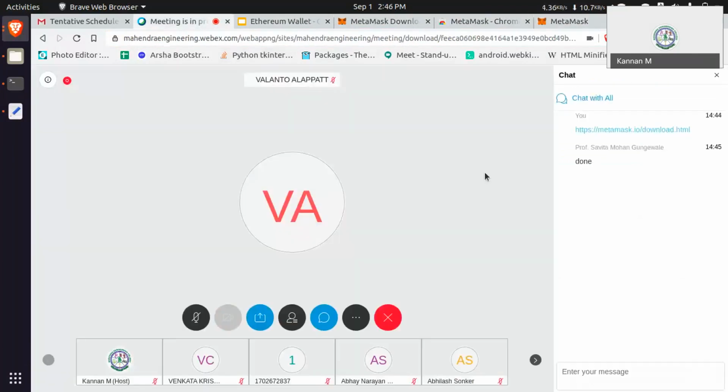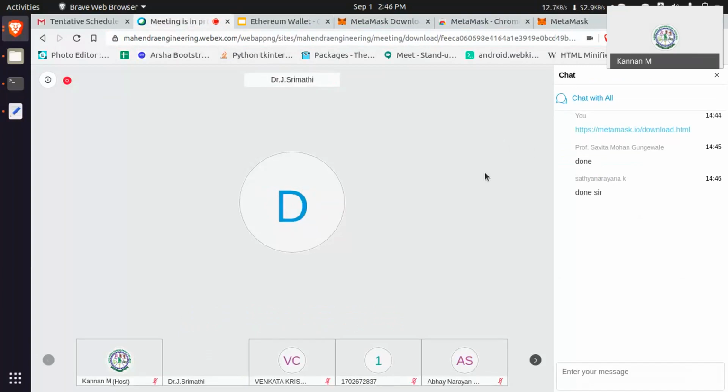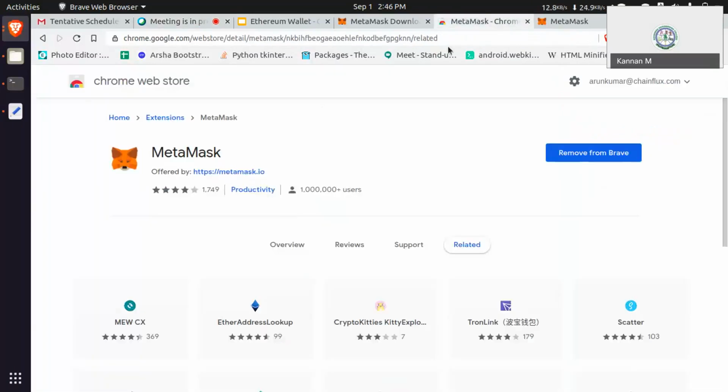Okay, thank you. Sir, excuse me, it was showing some dialog box: read and change all your data on the website that you visit, display notifications, modify the data that you copy and paste. What can I do, sir? Whether I want to add the extension or cancel? Add extension. It will show the pop-up in that browser. You just add the extension.